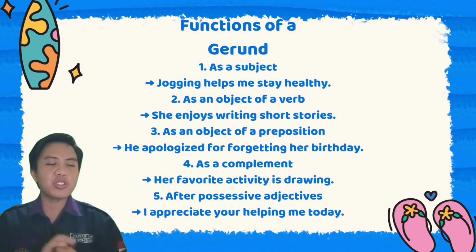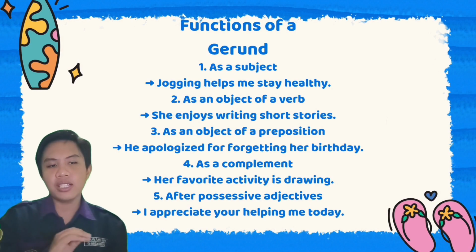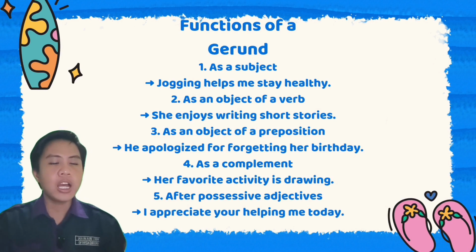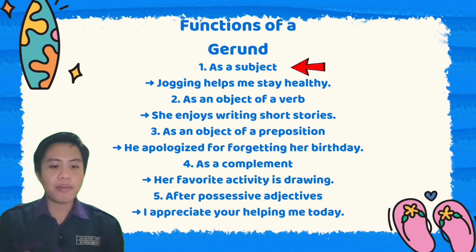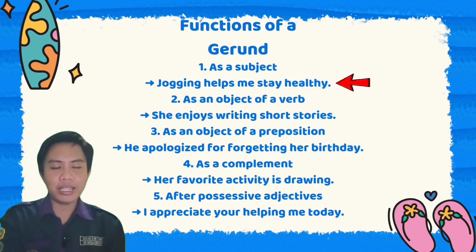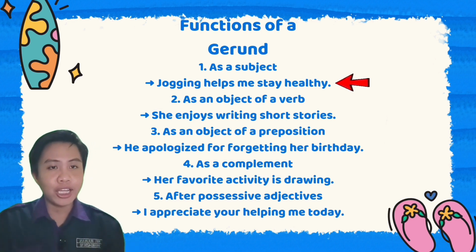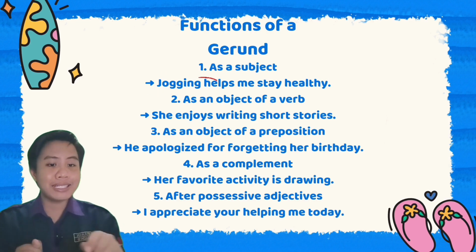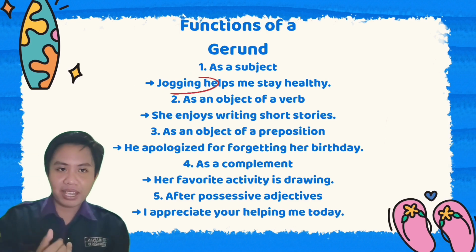Okay, next we will be talking about functions of a gerund. There are 5 functions of a gerund. The first one is as a subject. For example, jogging helps me stay healthy. The word jogging is a gerund, but in this sentence it functions as a subject.